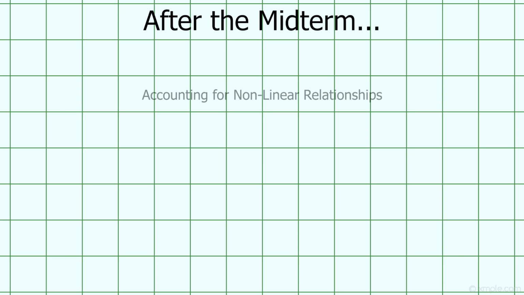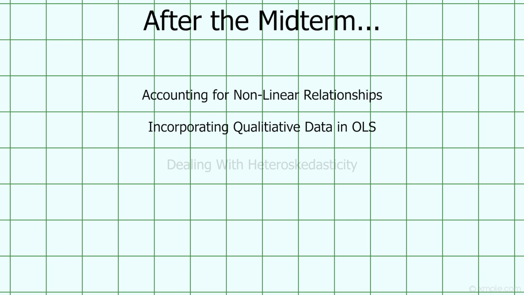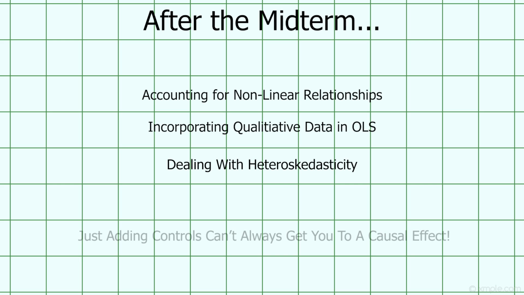We'll look into ways that we can expand multiple regression to be even more useful. It can estimate nonlinear relationships between variables, it can incorporate qualitative information, and we can find ways to estimate the variance of our slope parameters even in the presence of heteroscedasticity. However, even with all of these bells and whistles, it's important to remember that we can't always just add control variables to our regression model to find causal effects.